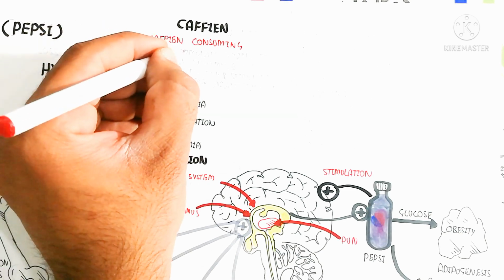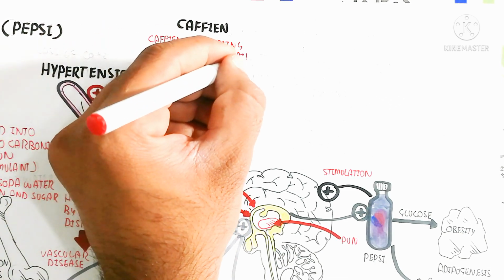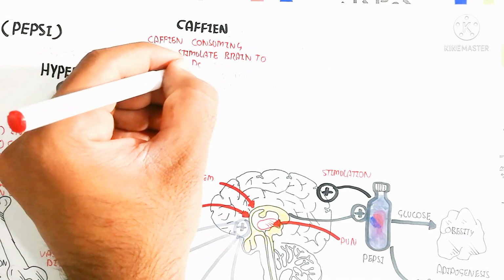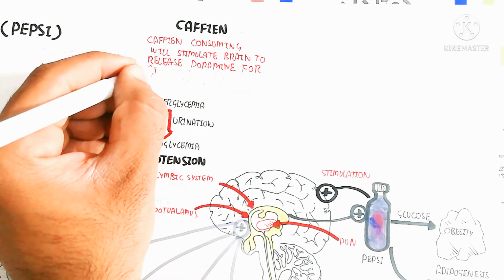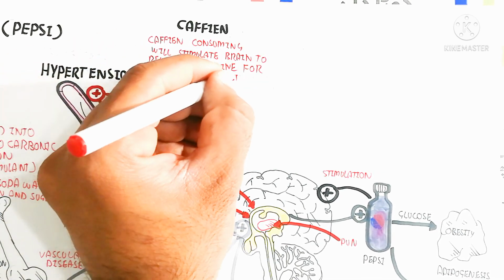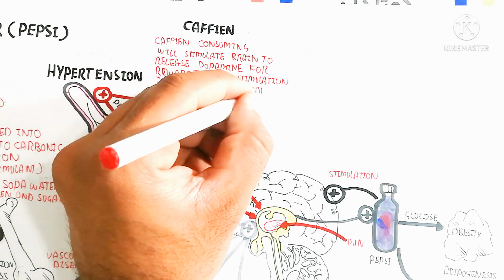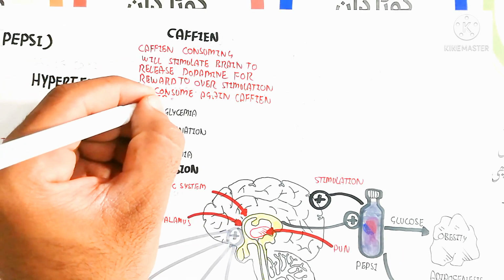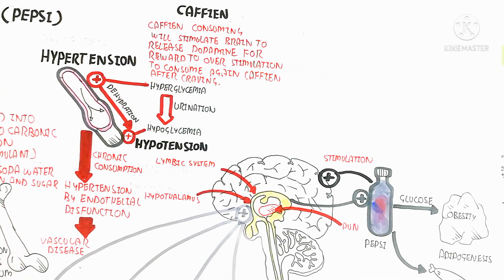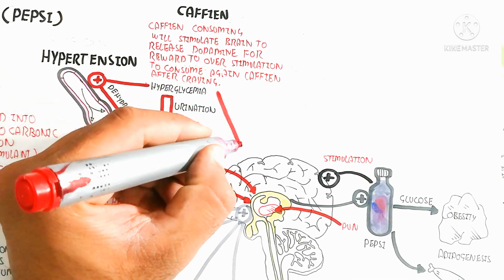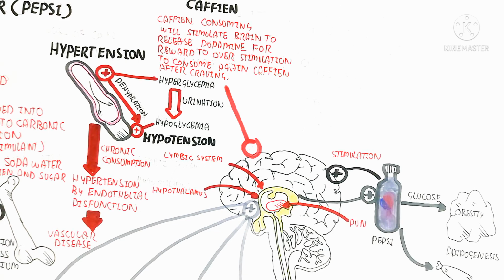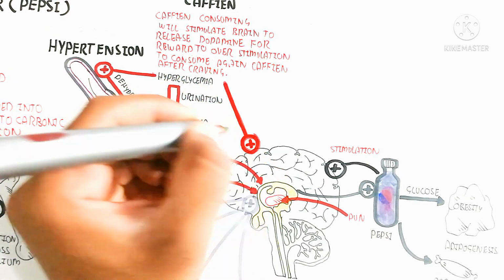So here, on the other hand, is caffeine. Let's begin to understand what caffeine is. Caffeine consumption will stimulate the brain to release dopamine as a reward, stimulating us to consume caffeine again after craving. So it will give the signal to the higher brain cortex for consumption of more caffeine in the form of soda water.